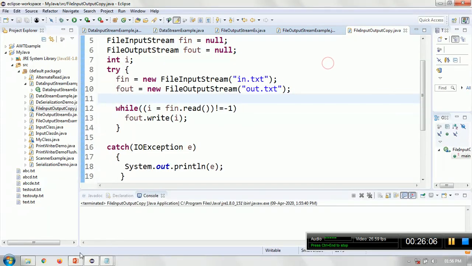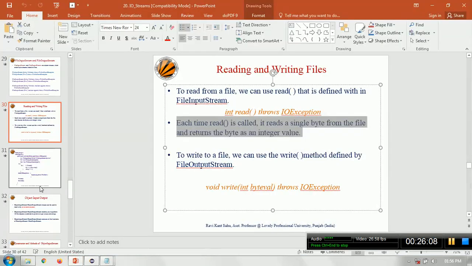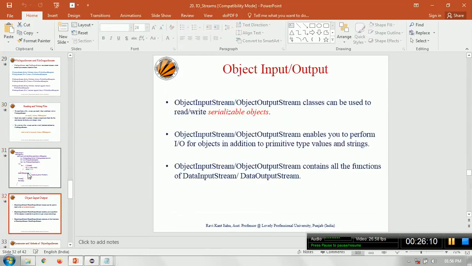So we'll pause here. The next topic would be object input and output stream. Then we'll see in the next video.